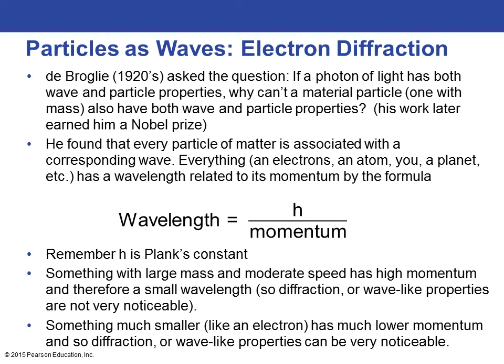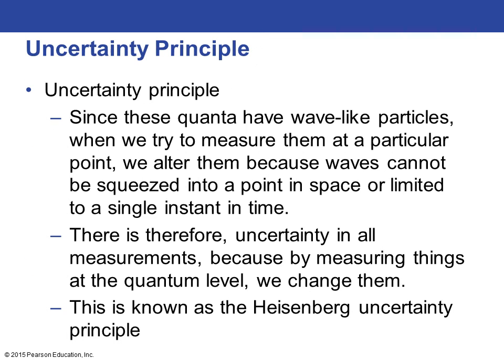Something much smaller, like an electron, has a much lower momentum. So this number down here is small, which means that you're going to end up with a large wavelength. And so for these objects, things like an electron or a photon or things down at the quantum level, very, very small things, have a much higher wavelength. And so things like diffraction or the wave-like properties are very noticeable.